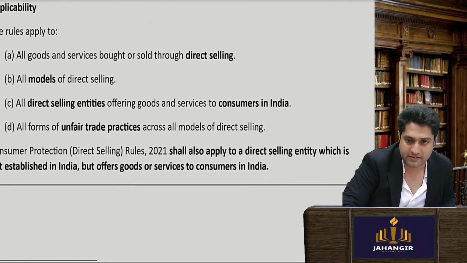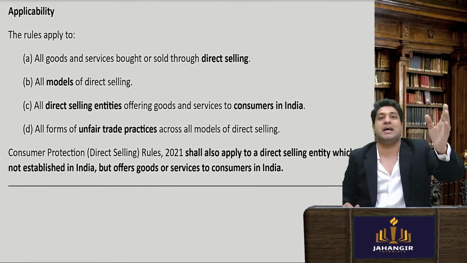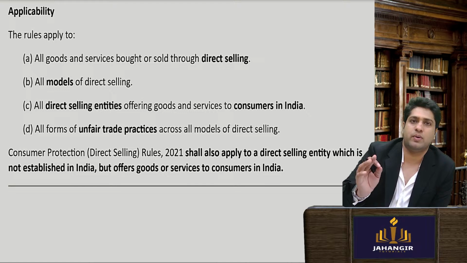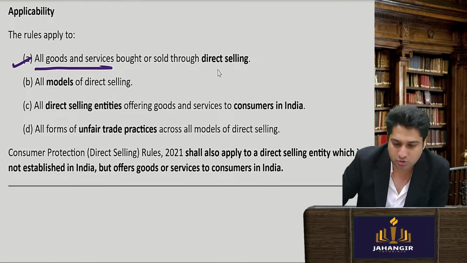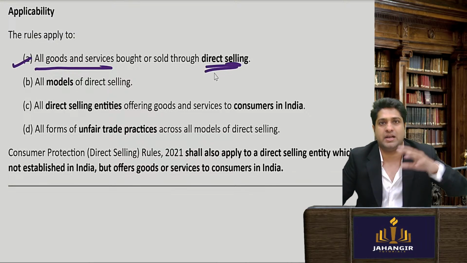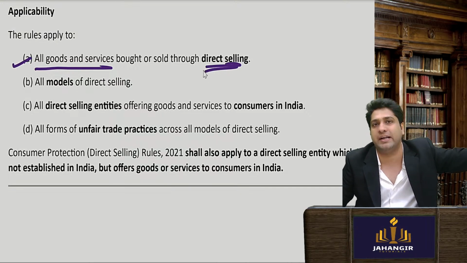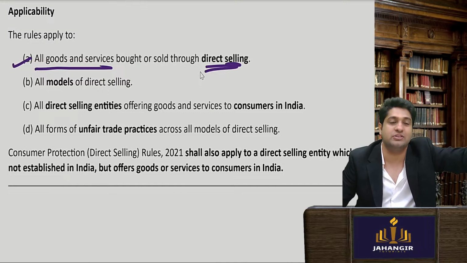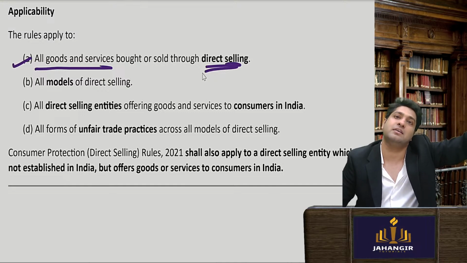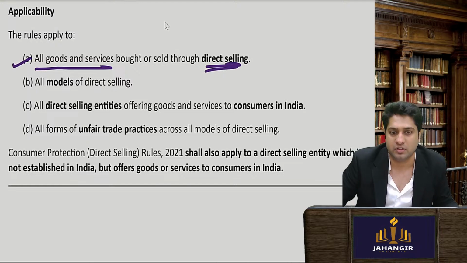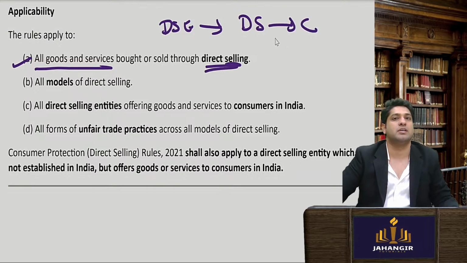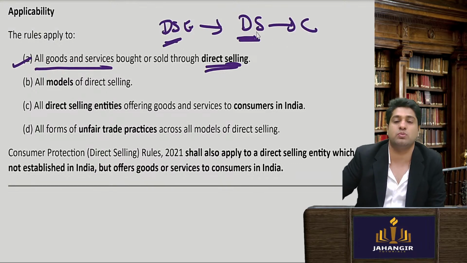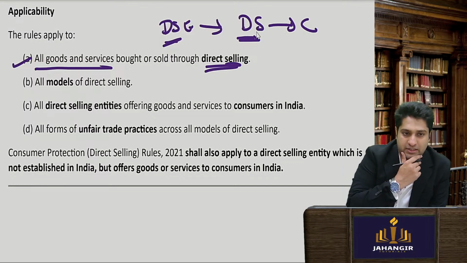Now, these direct selling rules were made in 2021. They apply to all goods and services bought through direct selling. Direct selling means I didn't go to a retail store; I bought from a direct seller, who is not the goods and service provider. The direct selling entity gives the goods to the direct seller and he gives them to the consumer. So we'll see what the roles and responsibilities of these two intermediaries are.